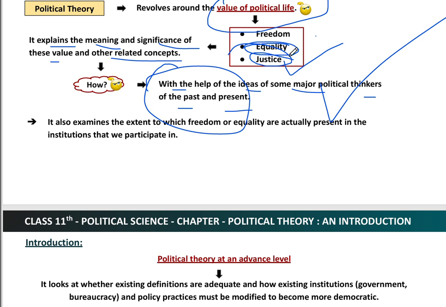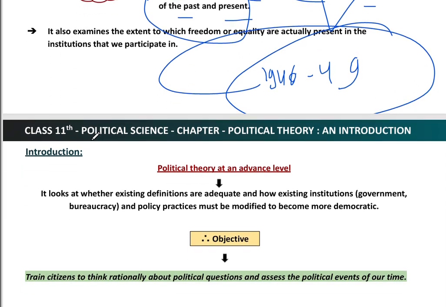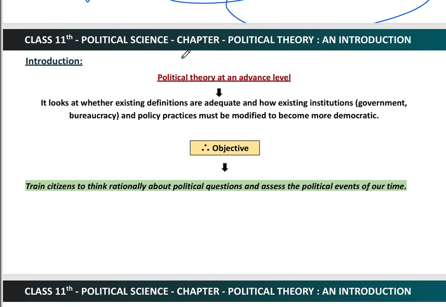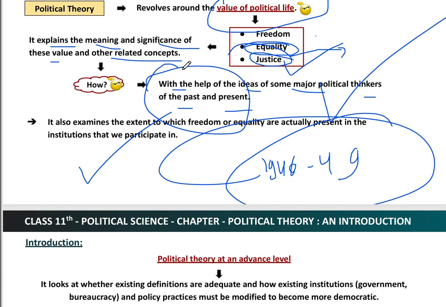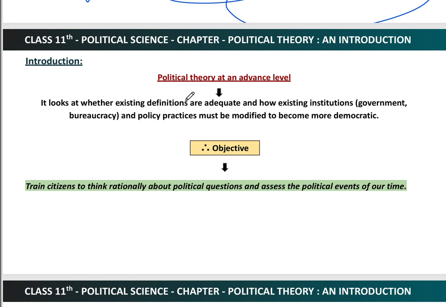So that's why when we were writing our constitution in the 1940s, from 1946 till 1949, what we did was try to create a constitution which provides social justice. Okay, so we use thinkers to understand the broader concepts of society, equality, freedom and justice. Now here you can see political theory at an advanced level.